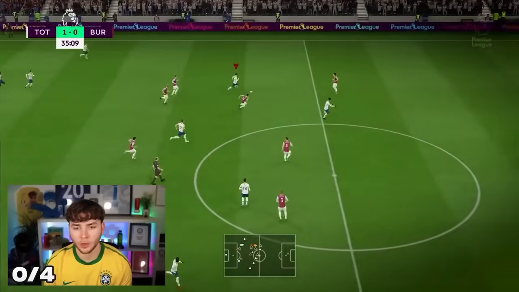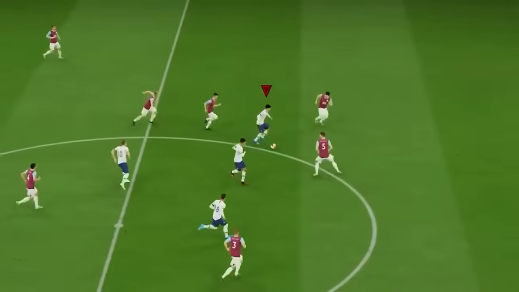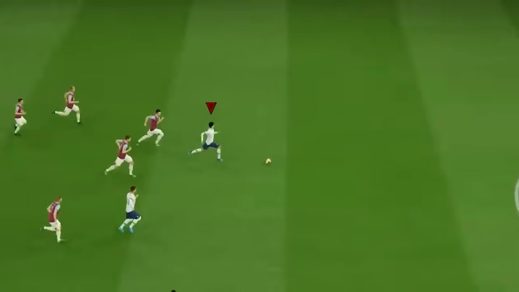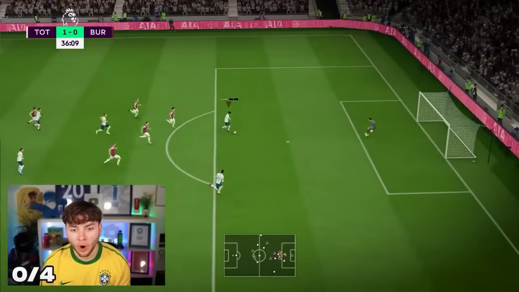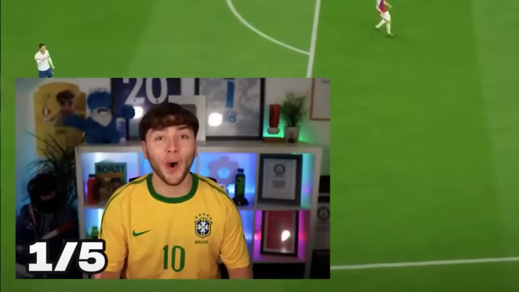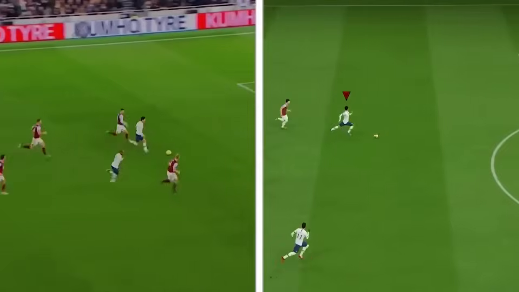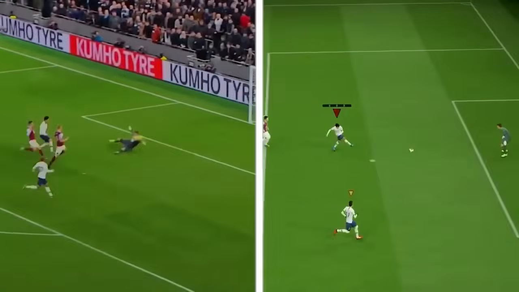Son. Go on. Go on! Oh my god, this is it! Please score. Let's go! That was good. That was definitely better than the previous one. I'm taking that. Let's move on to 2021.